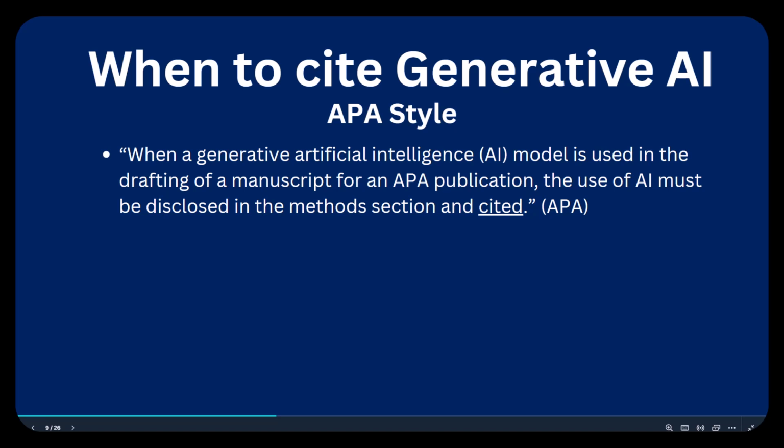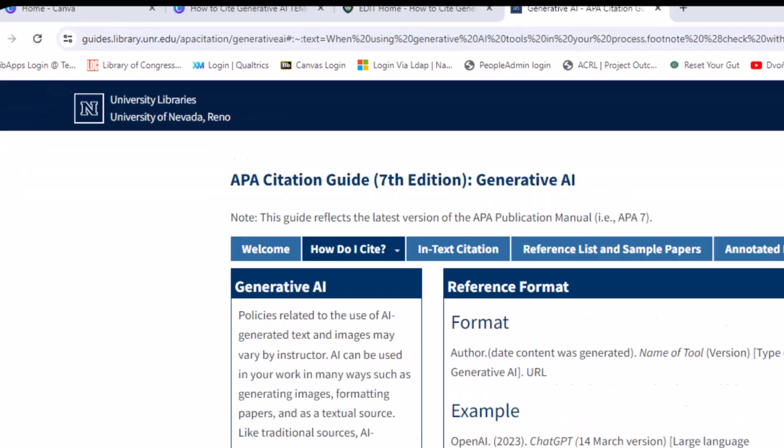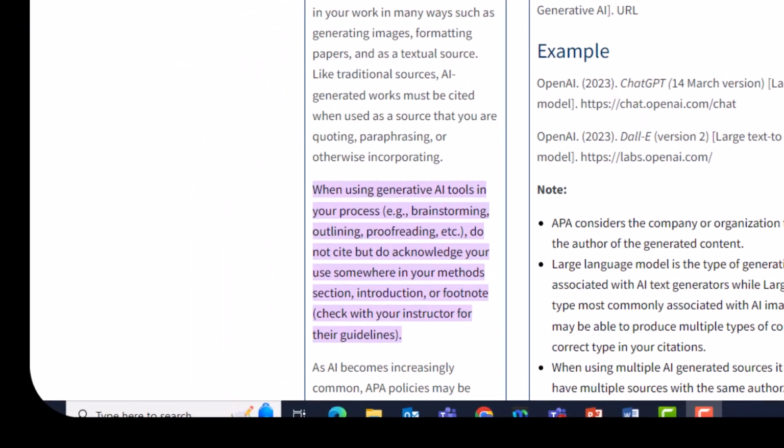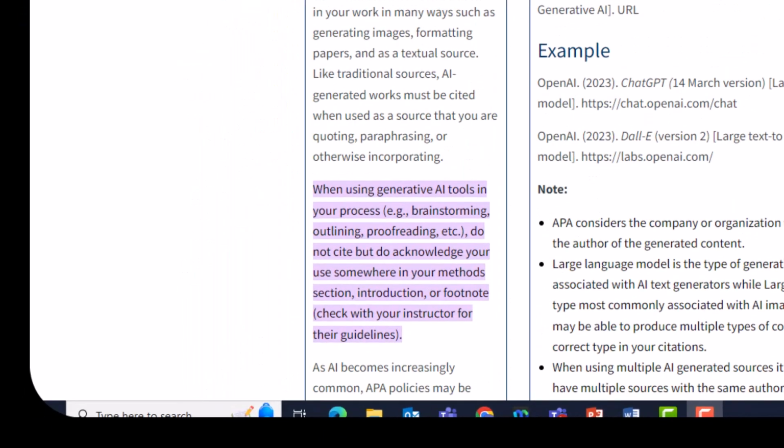If you will not have a methods section in your paper, the APA style is not clear as to what to do. What the University of Nevada suggests is that you can put the use of AI in the introduction or footnote. You should check with your instructor for specific guidelines on this.